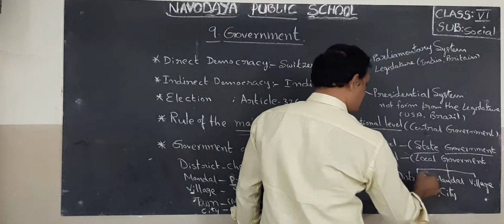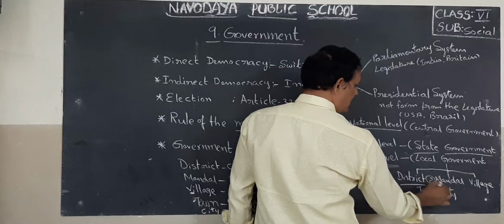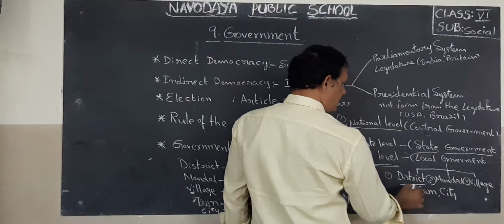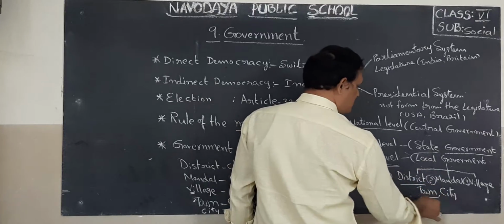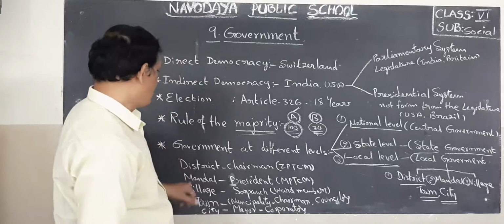Here local government has 3 types, children. First one is district level. Second one is mandal level. Third one is village level. Okay, children. Next, apart from this, towns and cities are also there in our country. Okay. Now I wrote you here.